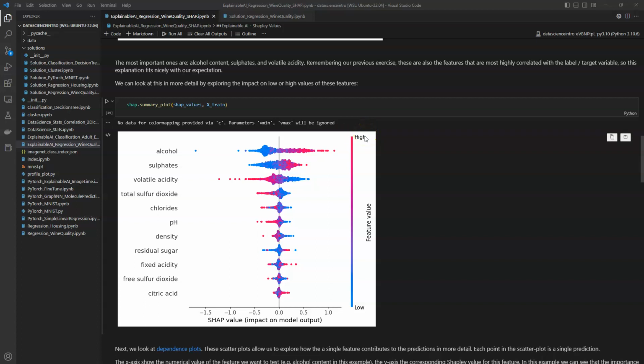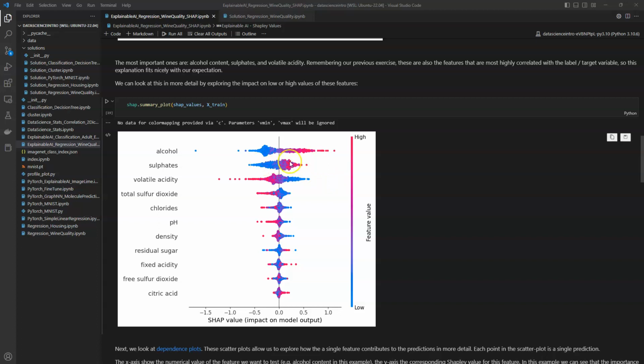So we can see that, for example, for the alcohol content, the impact is concentrated on the negative side of the Shapley value, so it pulls in one direction for the low values of the feature, and as we move towards the high values of the feature, this pulls it into the other direction.